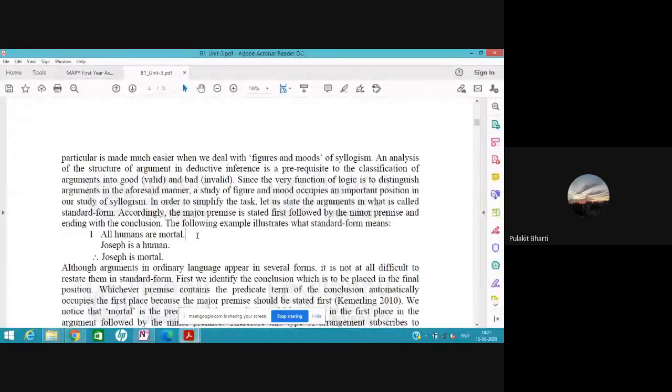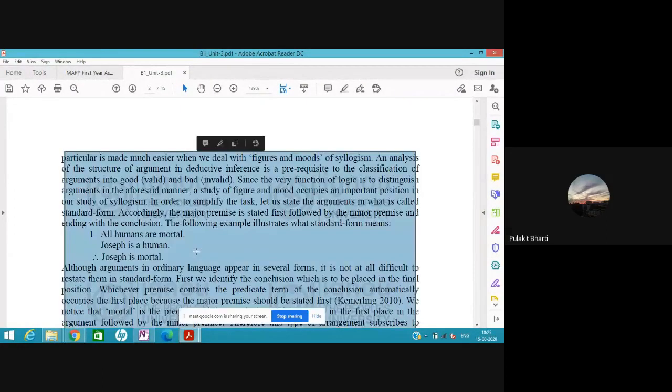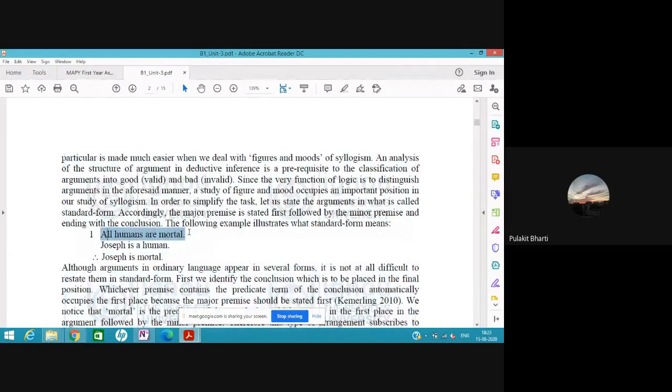I is some S is P type of statement, and O is some S is not P type of statement. So we can therefore determine that this is an A type of statement. Joseph is a human. There is one Joseph, one Joseph which is a human. Therefore, it is I type of statement, and Joseph is mortal is I type of statement.